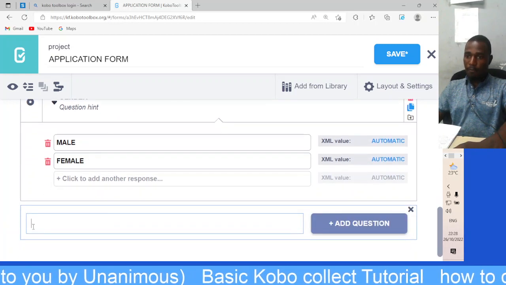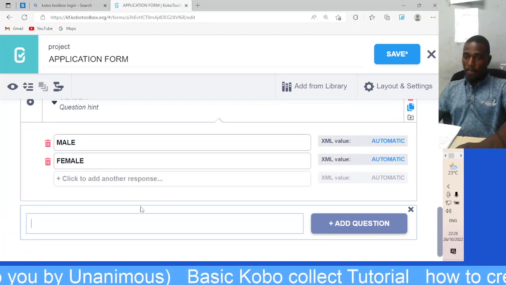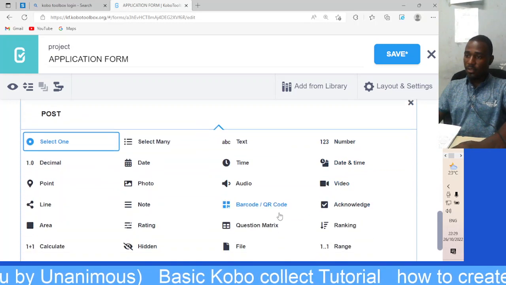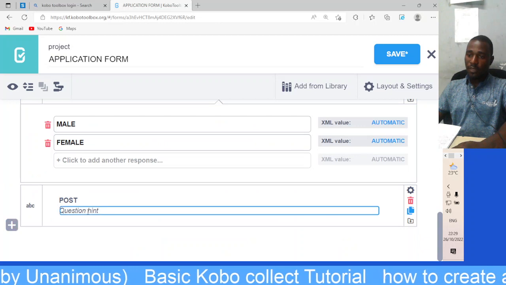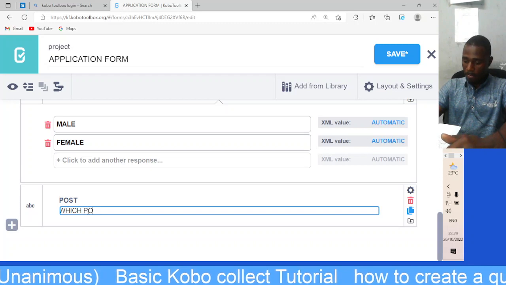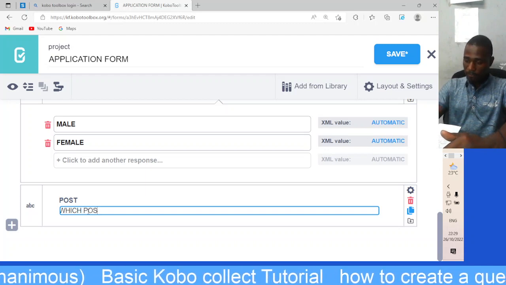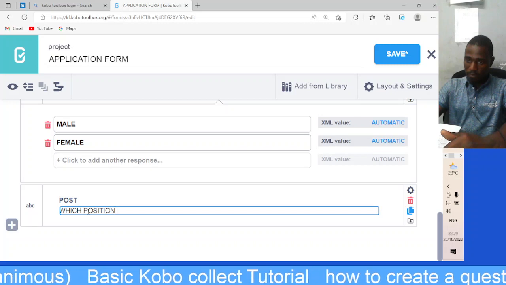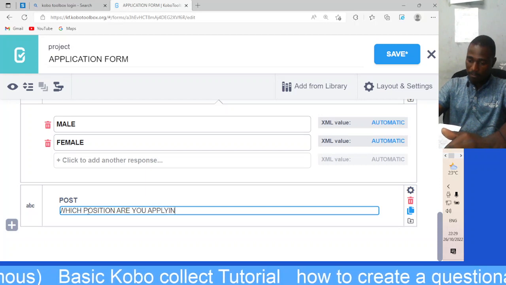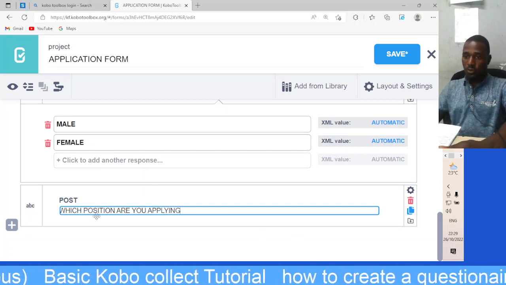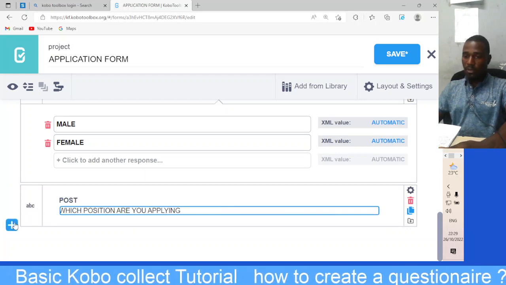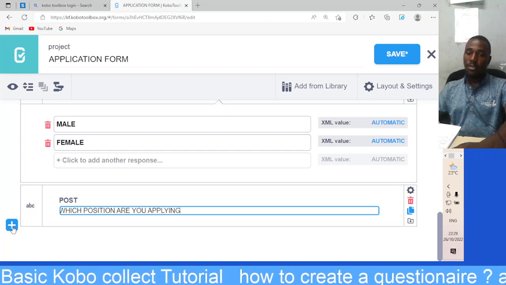Add another question. We can type post. Add a question, it's a text. You give a hint. What is post? Which position are you applying for? You can type in the position which you are applying for, depending.